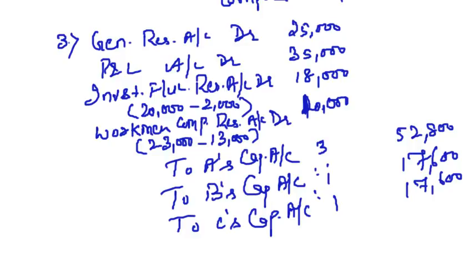The investment fluctuation reserve, we will first compute if there is any loss arising on account of difference in the book value and the market value. If there is a loss, we will compensate that loss from the investment fluctuation reserve, and the balance reserve will be transferred to the old partners in old ratio. Then if we talk of workmen compensation reserve, any claim arising towards workmen will be compensated through this reserve, and the balance reserve will be transferred to partners' capital accounts. Clear?